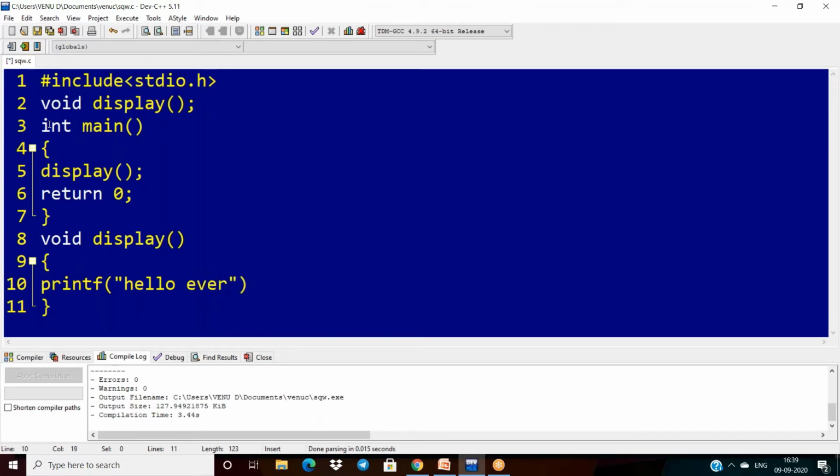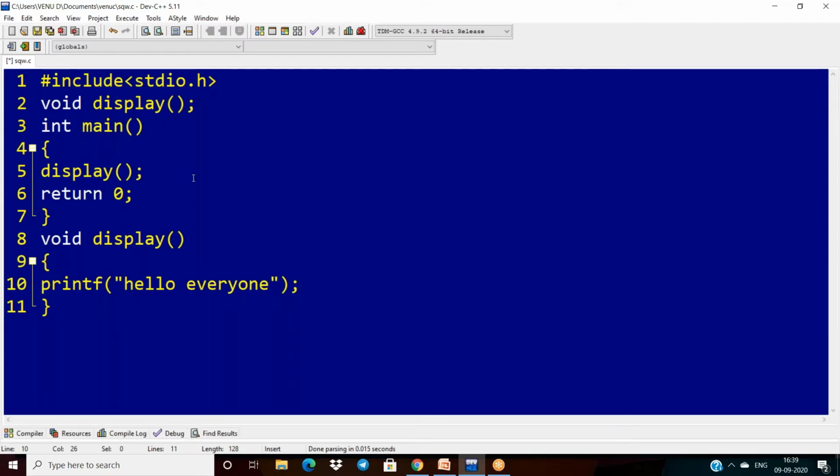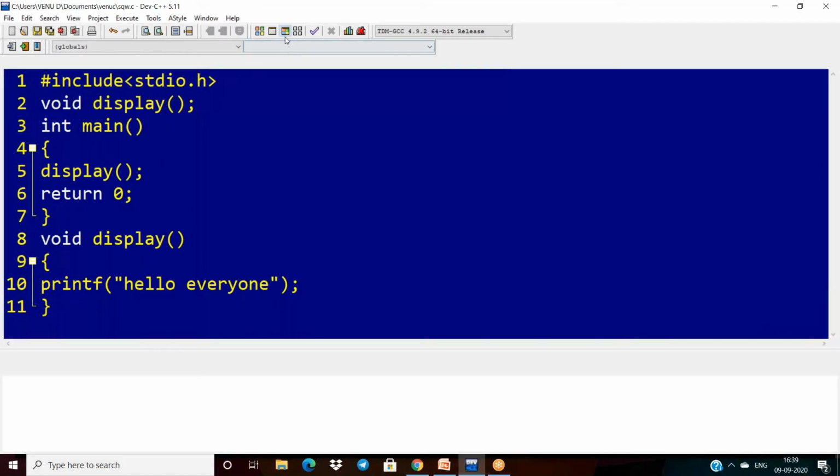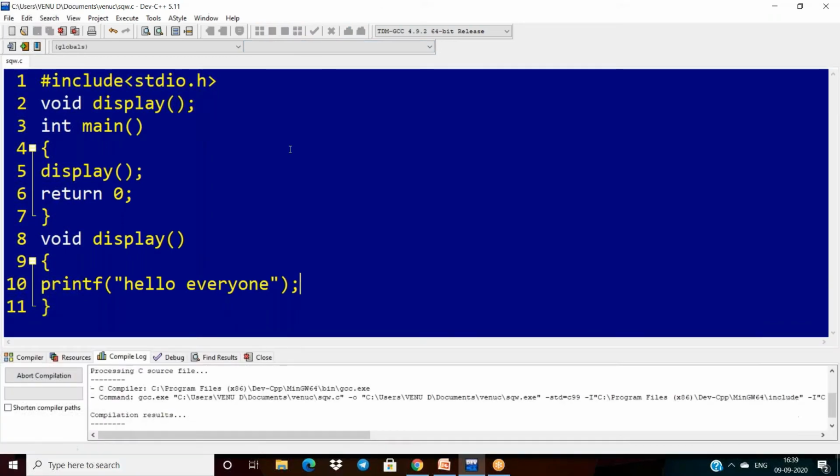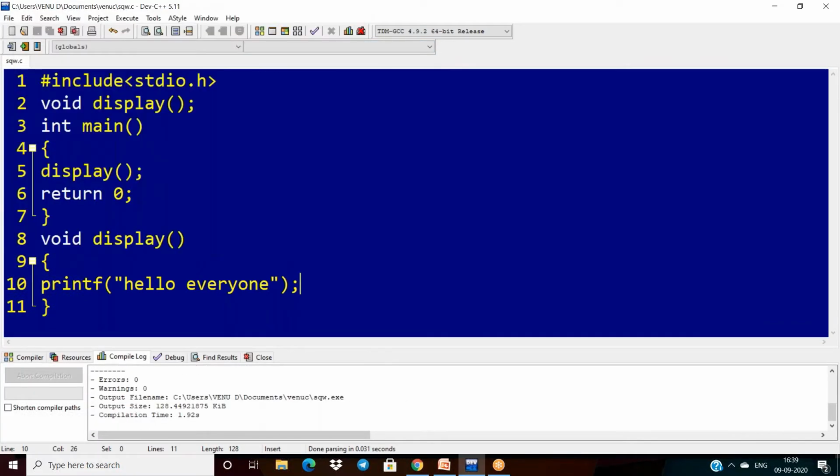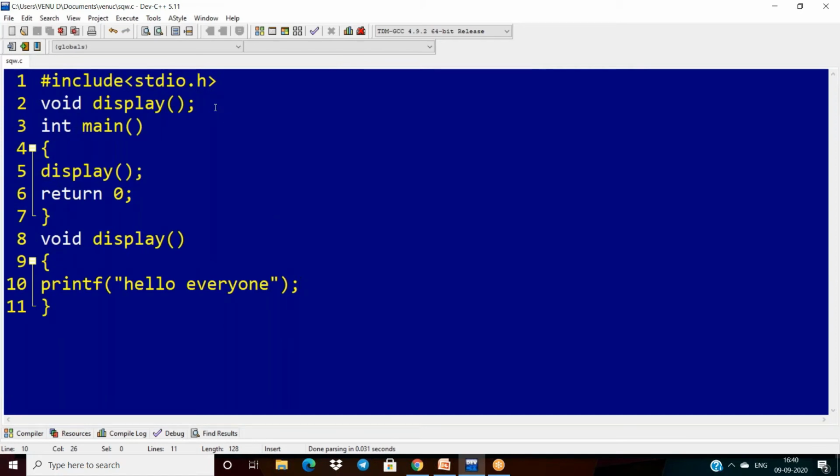Hello everyone. If I'm executing this code here, I will get this output here. This is simple. See, the first one is my function declaration, the second one is my function call, and the third one is the function definition.